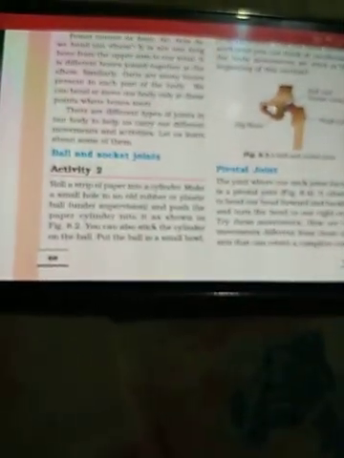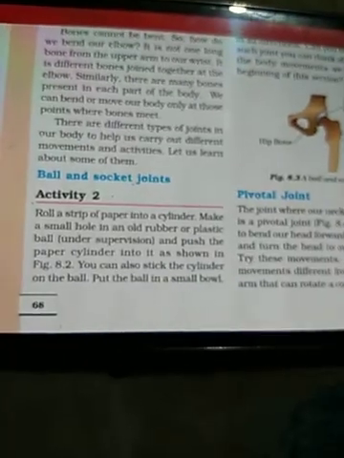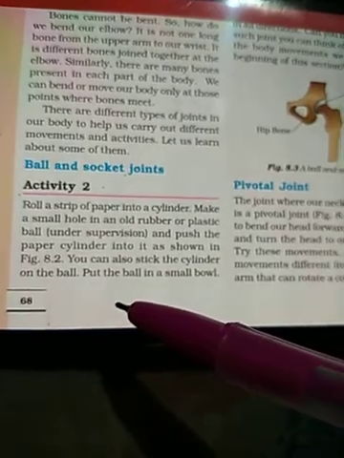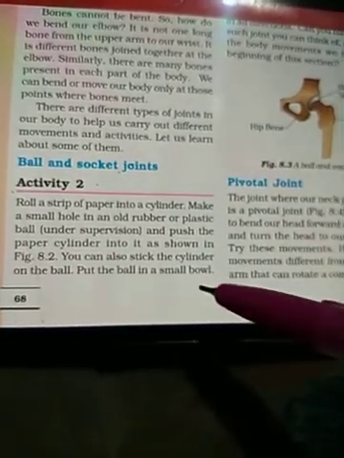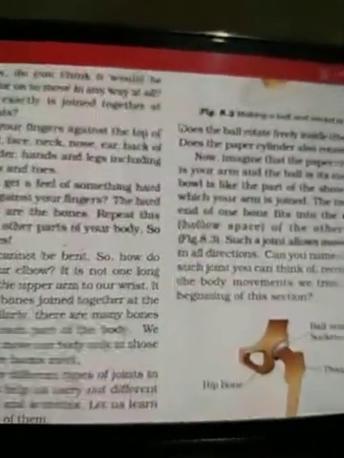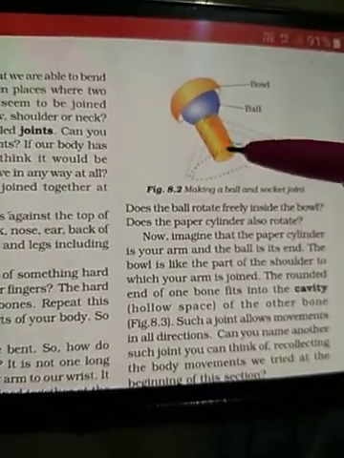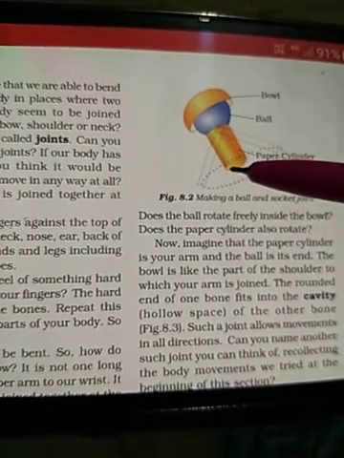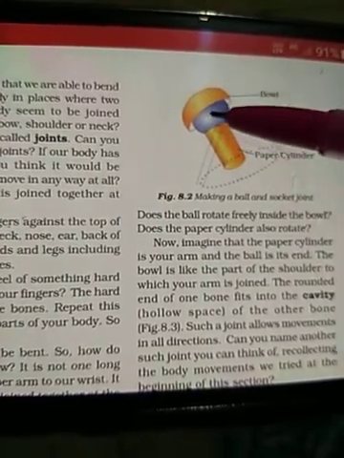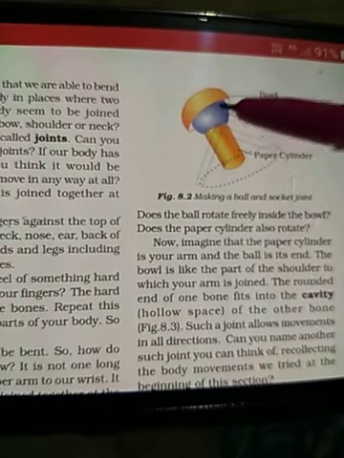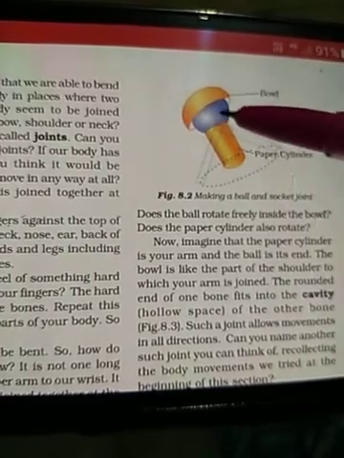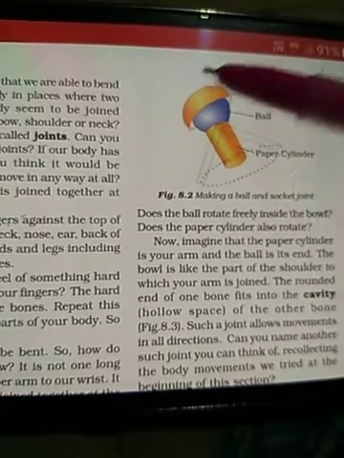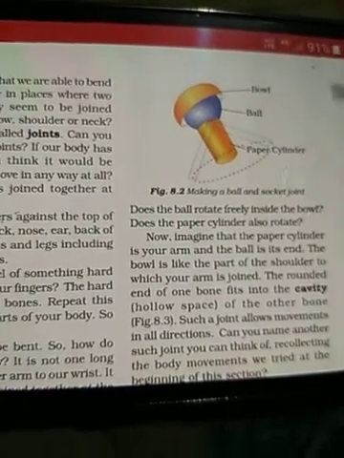You can also stick the cylinder on the ball. Put the ball in a small bowl as shown in the picture. As you can see, this is the paper cylinder. The paper strip has been rolled into the shape of a cylinder. Now this rubber ball is stuck to this paper cylinder, and we are pushing this whole structure inside a small bowl.